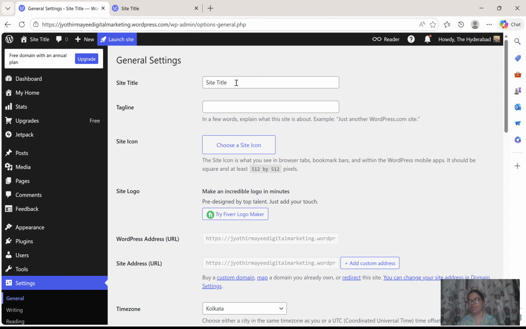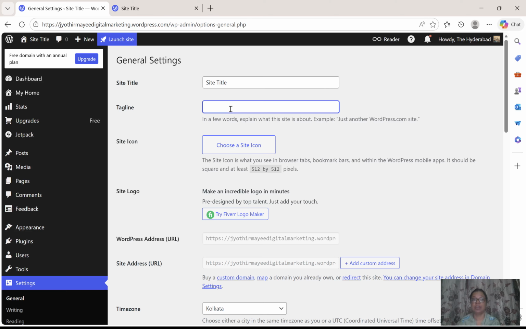I am not recollecting any movies right now. The same way for your site also, some tagline. Site title and also the tagline you should give, a tagline with the keywords. In the next module, anyhow, we are going to learn about the keywords. Right now, whatever you want, you can write the tagline and the site title.